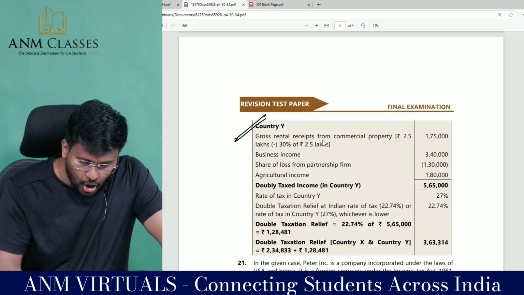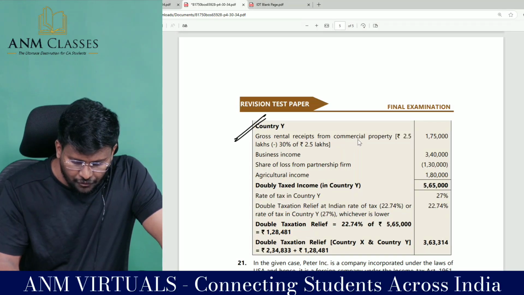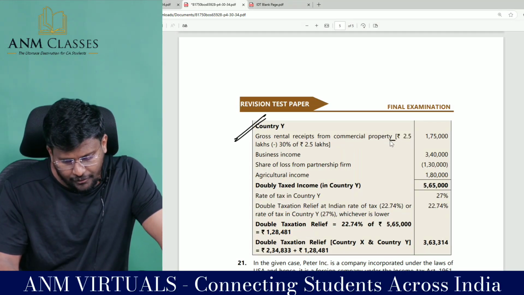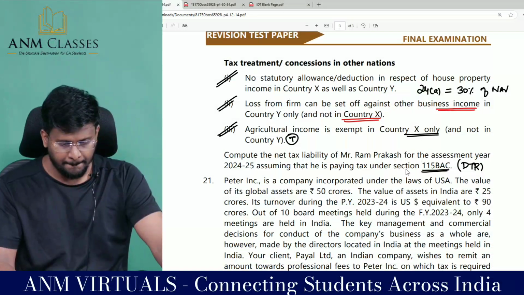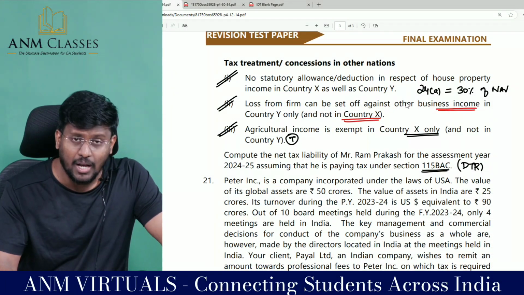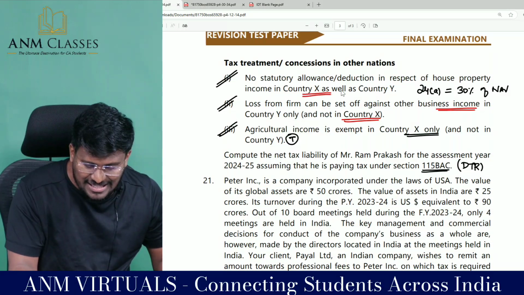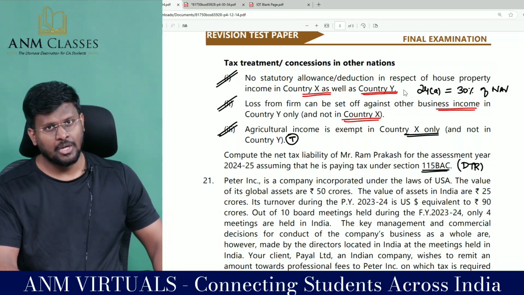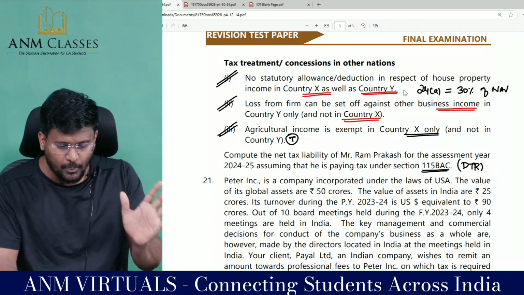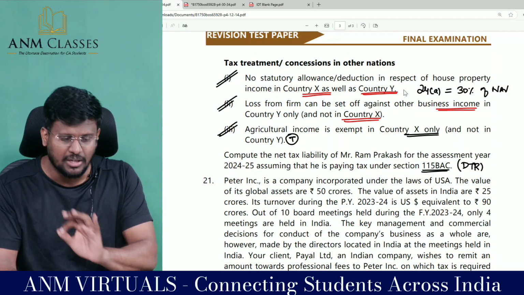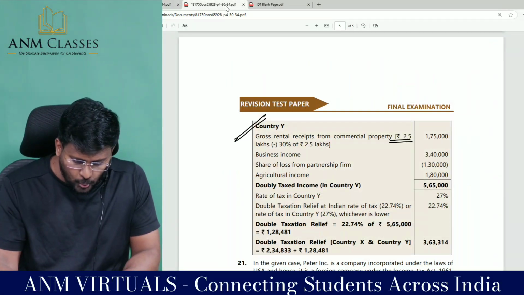Fine. Gross receipts from commercial property, 2,50,000. Look at the wordings here. No statutory allowance or deduction in respect of house property in country X as well as country Y. So both in country X and country Y, the statutory allowance of 30% cannot be claimed. What are you going to do?